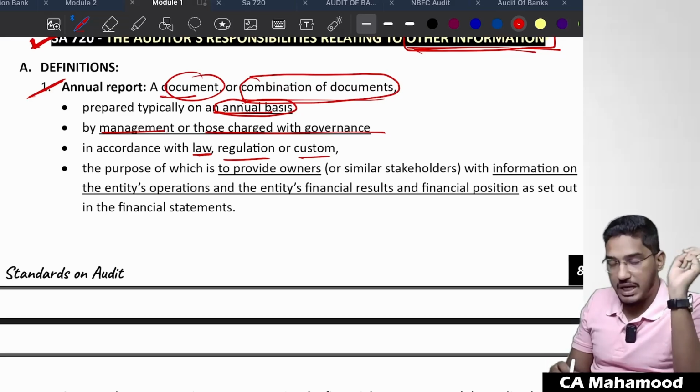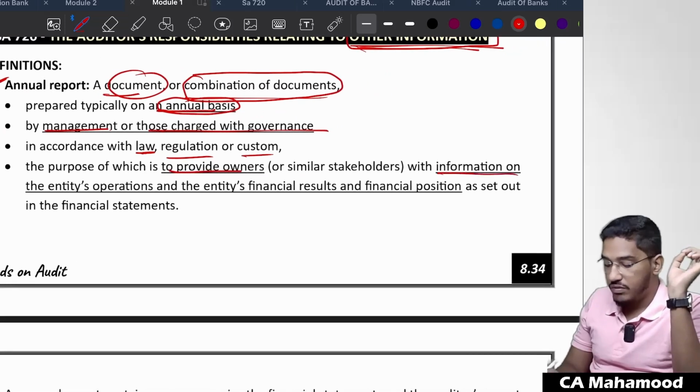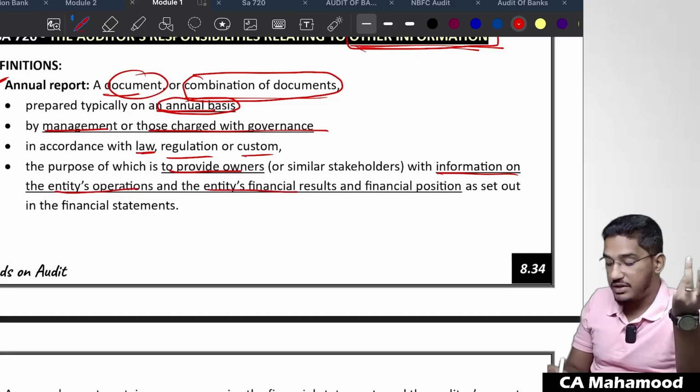And what is the purpose of that annual report? The purpose of the annual report is to provide owners or other similar stakeholders with information on the entity's operations, the entity's financial results, and the entity's financial position as set out in the financial statements.